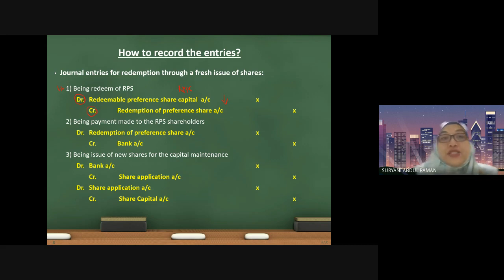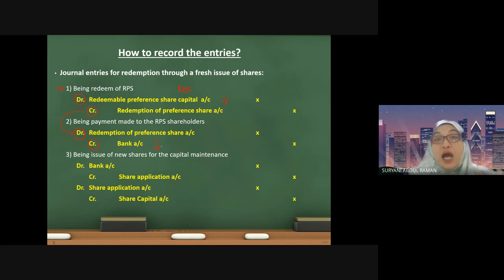Number two, compulsory for us to record is the payment made to the redeemable preference shareholders. So how to make the payment? We are going to debit the redemption of preference shares and then credit the bank. Why credit? Because you make the payment. Once you make the payment, your money will decrease.